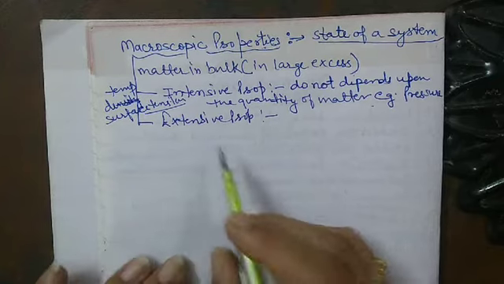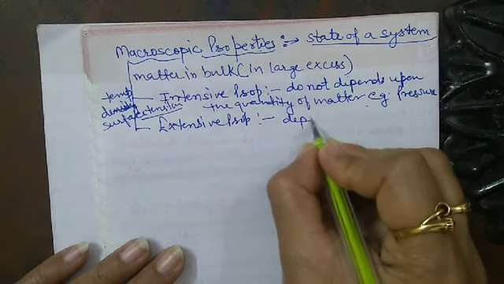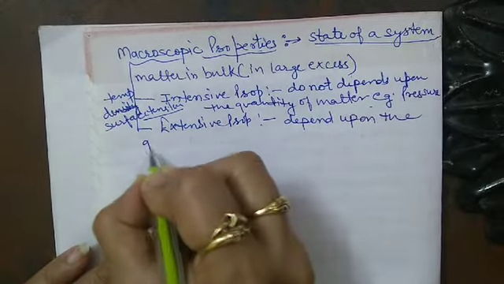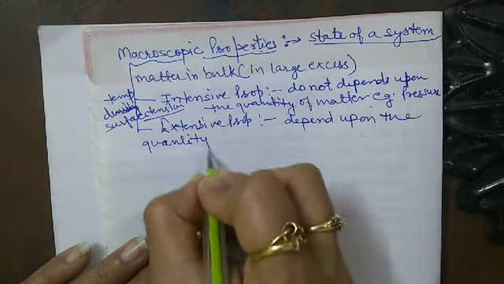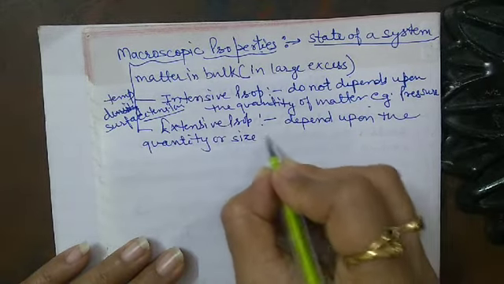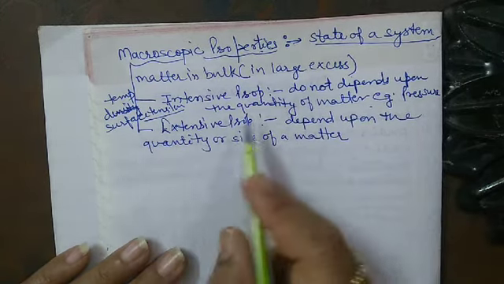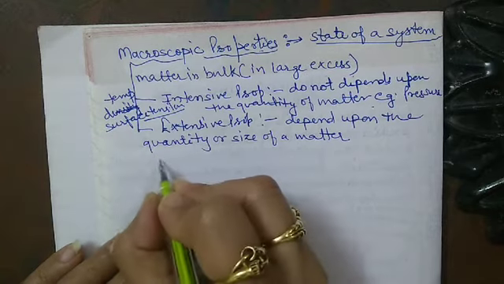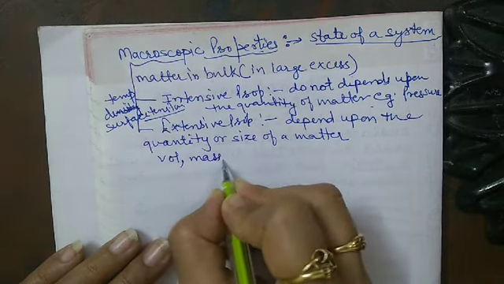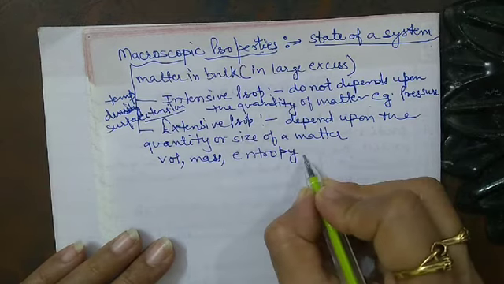Now the next one is the extensive properties. The properties which depend upon the quantity or size of matter are known as the extensive properties, and examples of extensive properties are volume, mass, entropy, and internal energy.